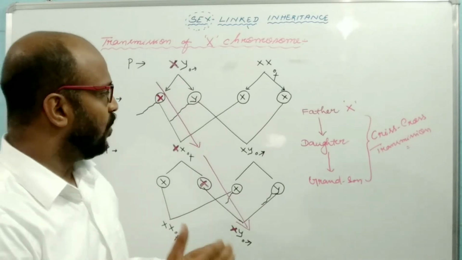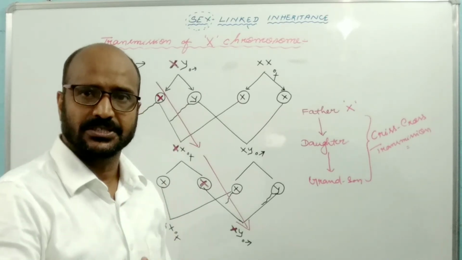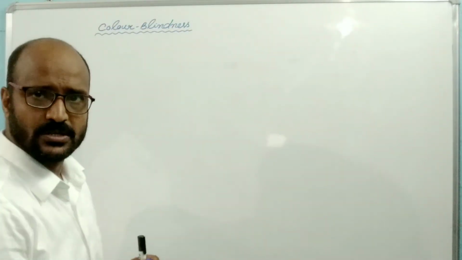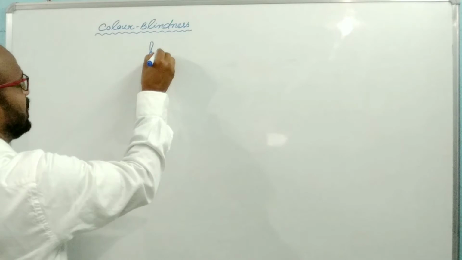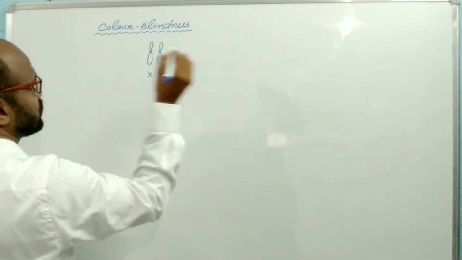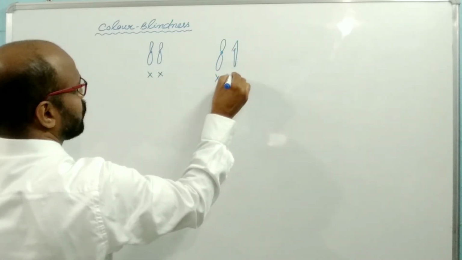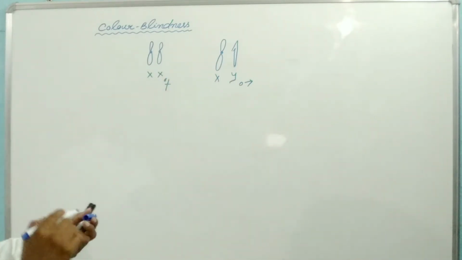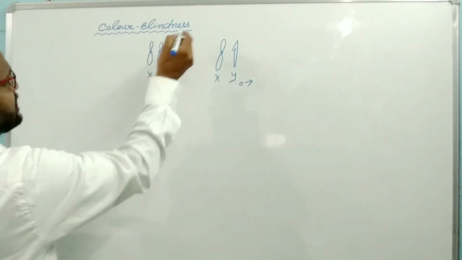Now let us see how a sex-linked gene transfers from one generation to another, taking the example of color blindness. The color blindness gene is present on the X chromosome. Suppose this is the X chromosome, this is the 2X chromosome, and this is the 1X chromosome and another Y chromosome present in case of male, and this is the female. The color blindness gene is a recessive gene.